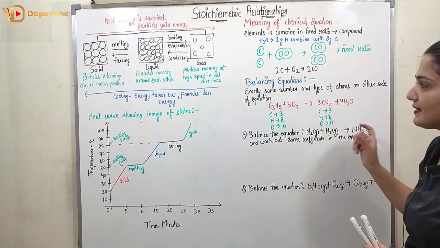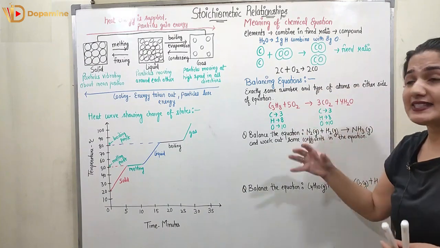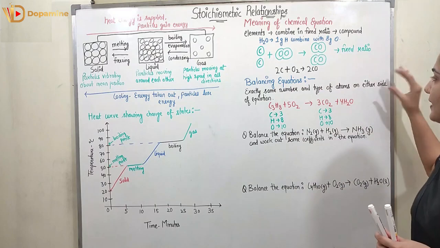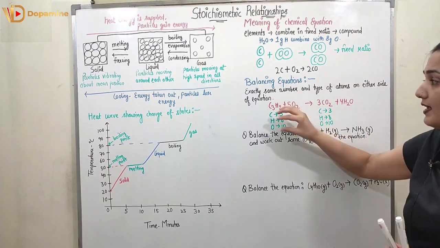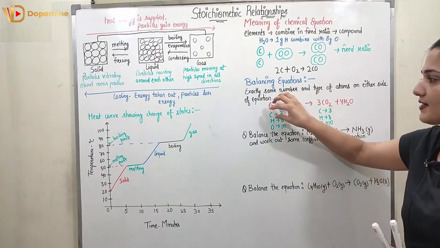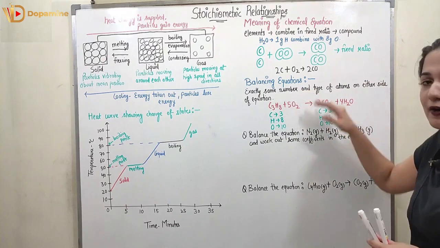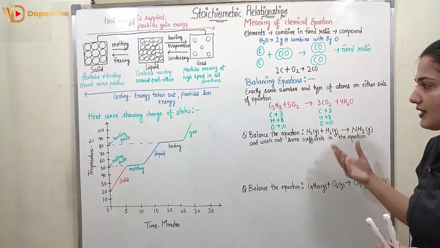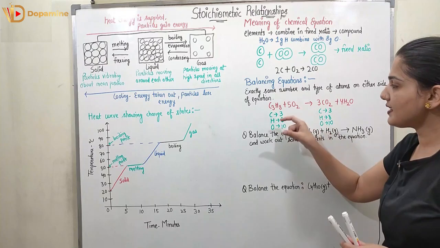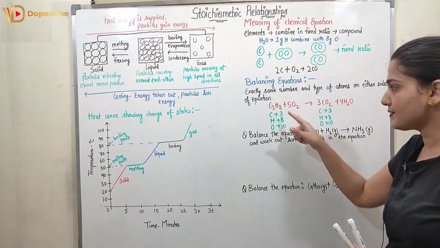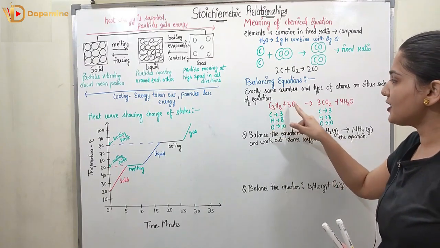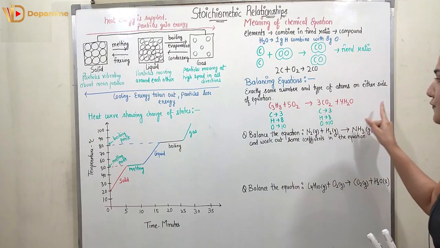Now coming to balancing an equation, we must have exactly the same number and type of atoms on either side of the equation. If I have 2 constituents, let's suppose 10 gram and 5 gram, the overall weight would be 15 gram. Here we will look at it in terms of the various atoms. C3H8 plus 5O2 gives 3CO2 plus 4H2O.